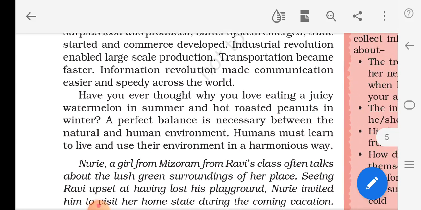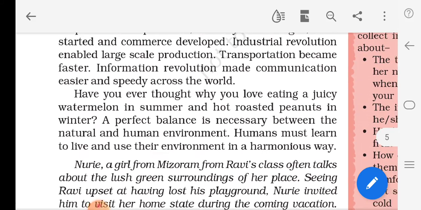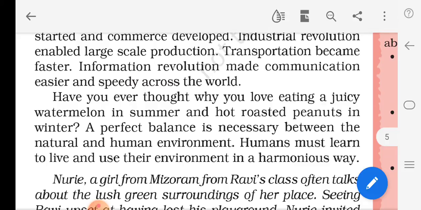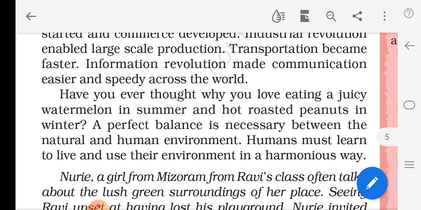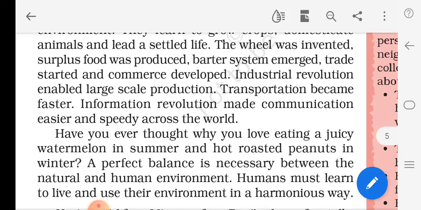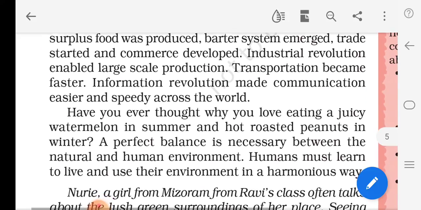So what we have to do, we have to leave a perfect balance, it is necessary. We understood perfect balance. A perfect balance is necessary between the natural and human environment. Humans must learn to live and use the environment in a harmonious way. We have so many things naturally, but we have to use them in a harmonious way. Otherwise there will be a big destruction in the world.